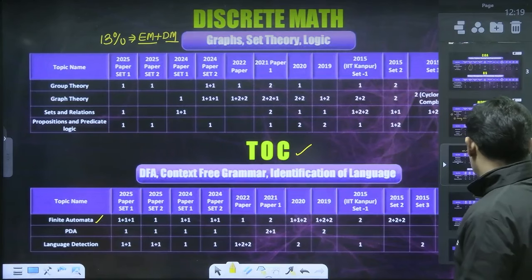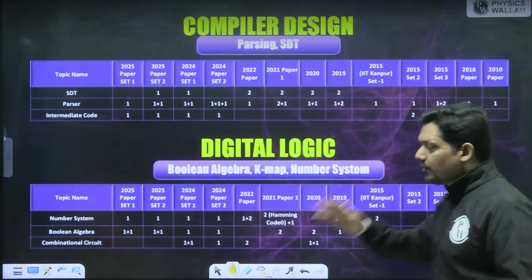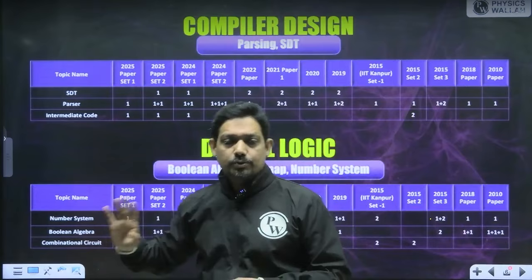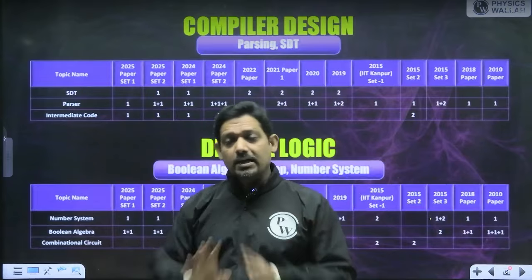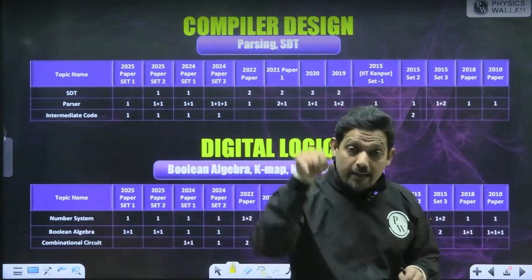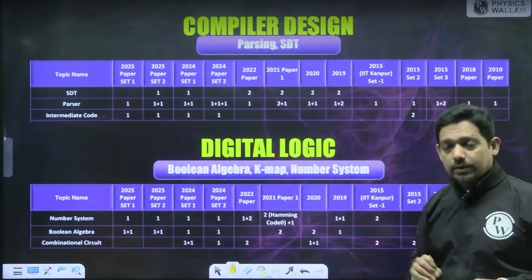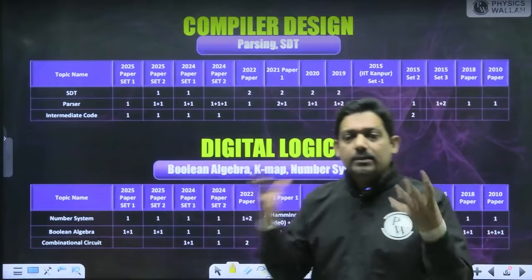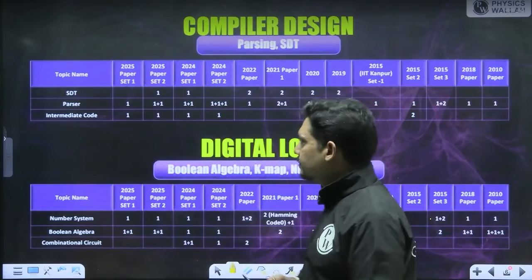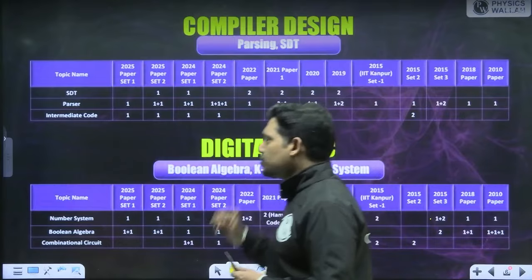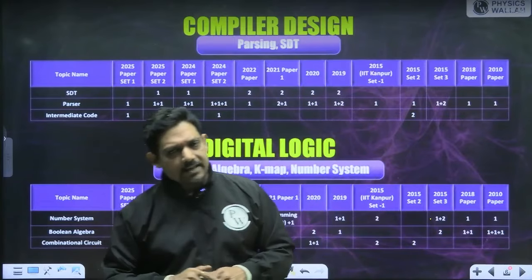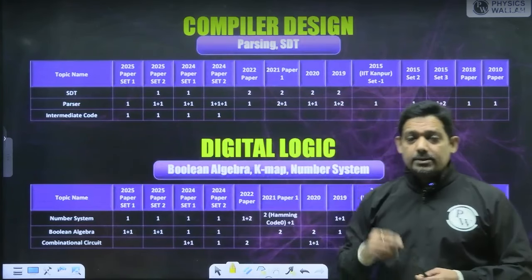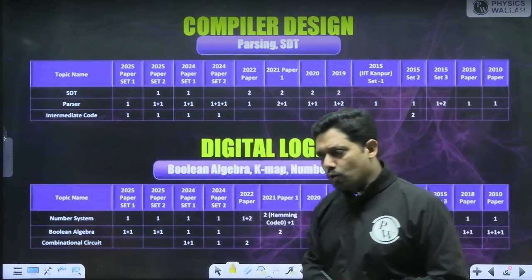Great. Next comes compiler design and digital logic. First you understand compiler and digital are low weightage subjects. 3 questions and 3 questions, 3 marks and 3 marks, total 6 marks, maximum 8 marks. So compiler and digital together will get 8 marks. Now what you do? Parser must be prepared and SDT, syntax directed translation, must be prepared. My first pick is lexical analysis, and if you want to drop it, you can drop it.